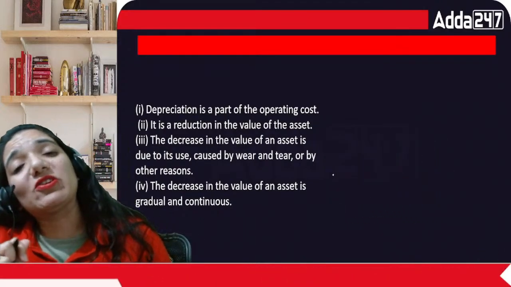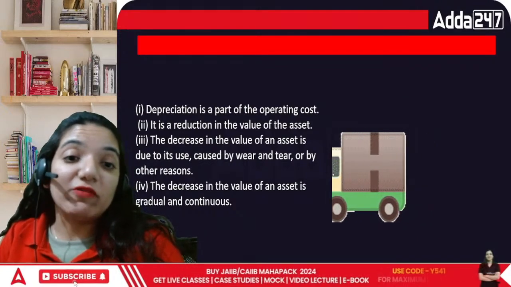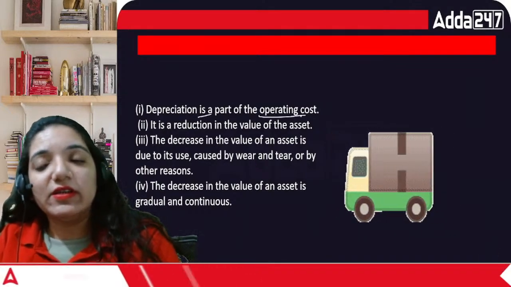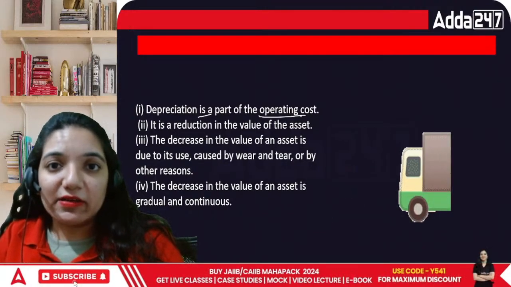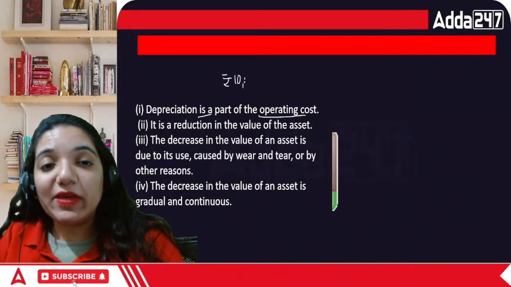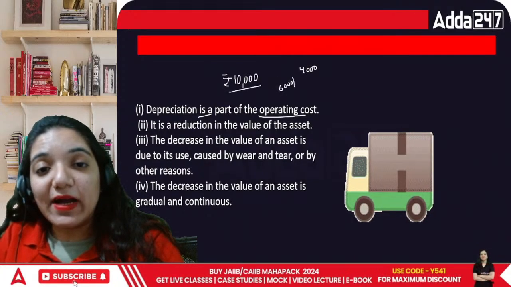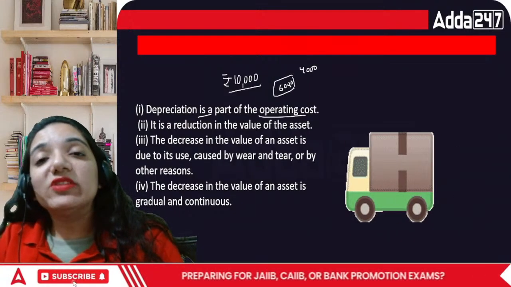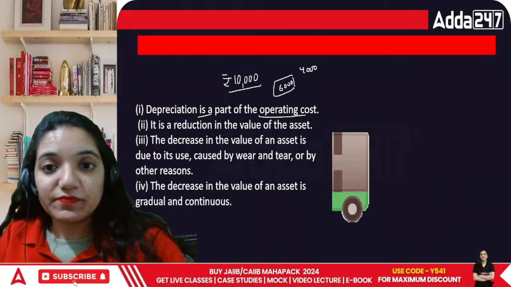So that's why when we talk about this particular asset, always remember depreciation is always on assets. So depreciation will be a part of your operating cost. Basically, if I'm losing the value, I'm not paying it to someone technically. I don't pay any money to anyone. You know, if the amount is rupees 10,000, I am not paying the reduced value of 6,000 to anyone. That is my loss. That is why it is considered as a cost because we are using it in our business. Anything which is used in the business will have a specific cost.